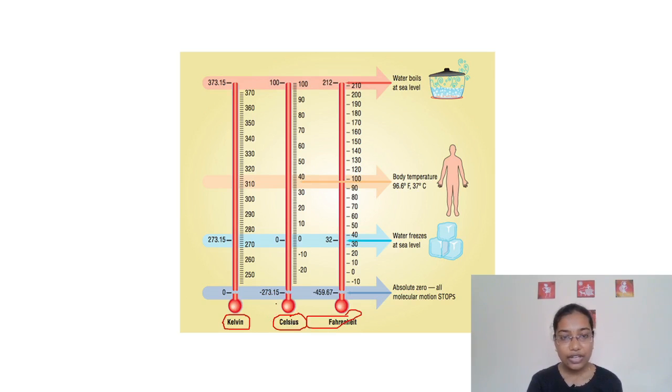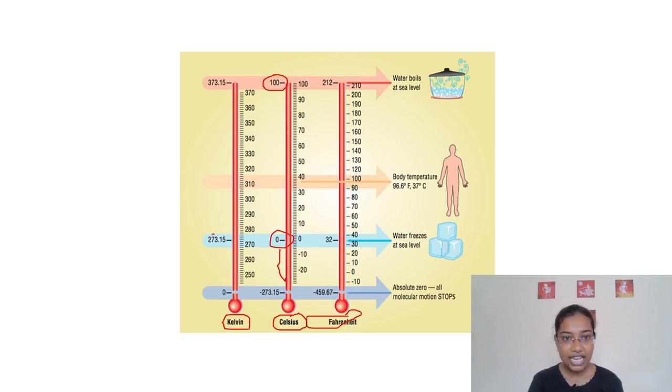In Celsius, we all know that 0 degree is the melting point of water and 100 degree is the boiling point of water. For laboratory use, we use the Celsius scale only. Celsius shows negative values also, but Kelvin won't show negative values.